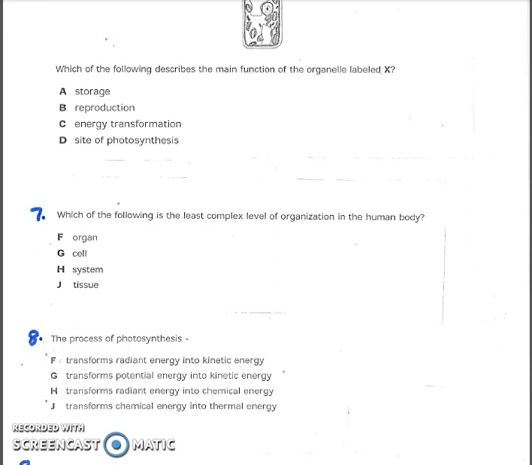Number 8. The process of photosynthesis. F. Transforms radiant energy into kinetic energy. G. Transforms potential energy into kinetic energy. H. Transforms radiant energy into chemical energy. Or J. Transforms chemical energy into thermal energy.